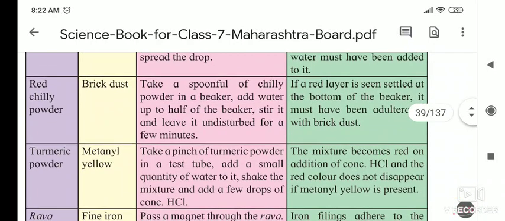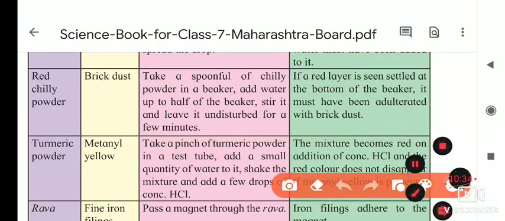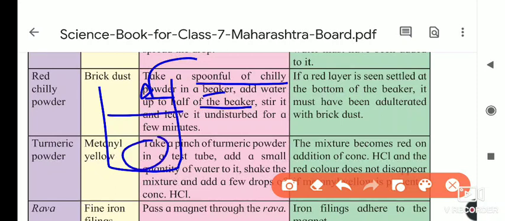But if you buy it from the shop, then you should check whether it is adulterated or not. So how to find out? Take a spoonful of chili powder in a beaker and add water up to half the beaker. Put the chili powder inside the beaker, add the water, and just mix it, stir it.